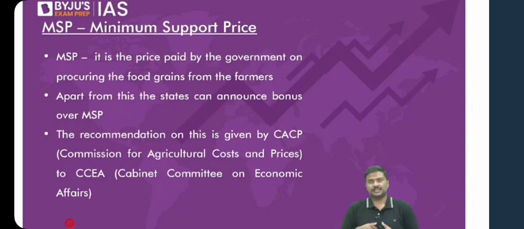Next point, what is the process? There is one authority, the Commission for Agriculture Costs and Prices, CACP. Based on various factors, such as price of inputs, demand in the domestic and international markets, and supply in the domestic and international markets, a lot of factors are considered. Based on this, the CACP gives its recommendation to the Cabinet Committee on Economic Affairs, which finally decides and announces the minimum support price for more than 20